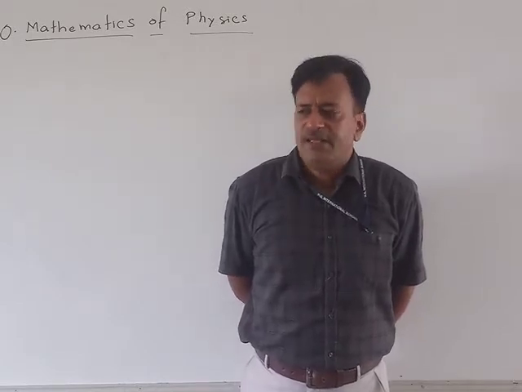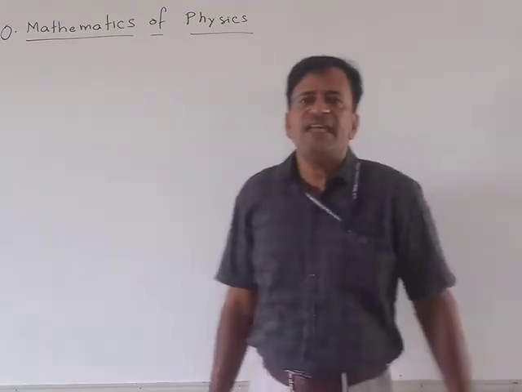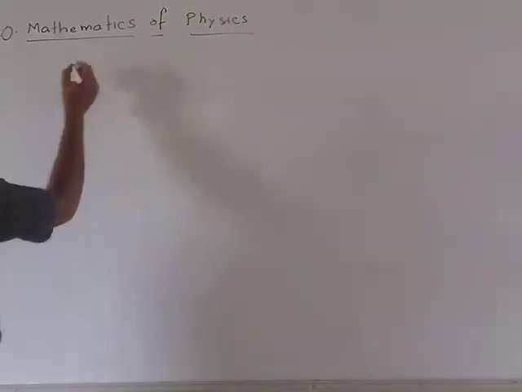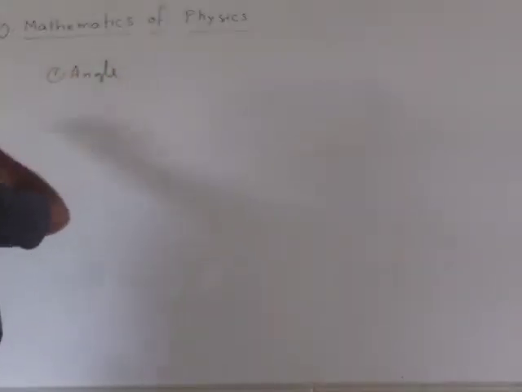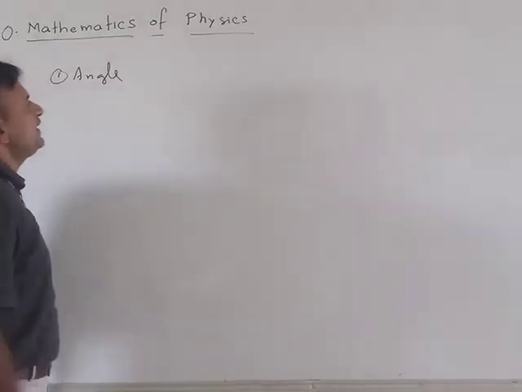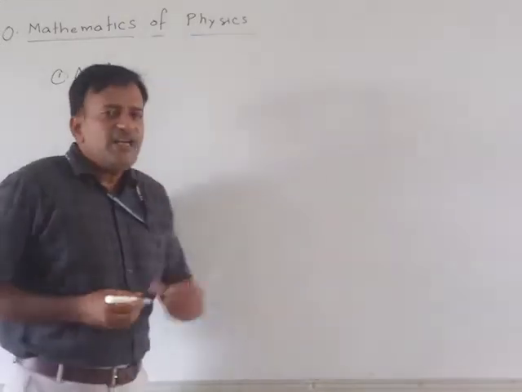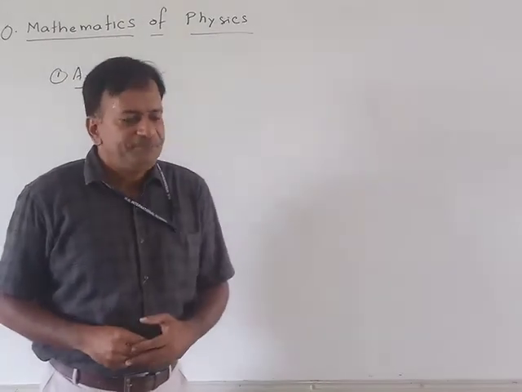Now, in this mathematics of physics, the first thing that we need to learn is angle. We have always measured angles since we started learning geometry.